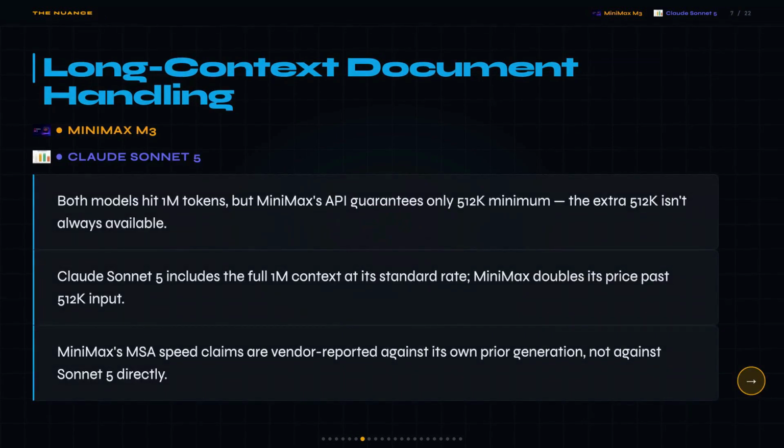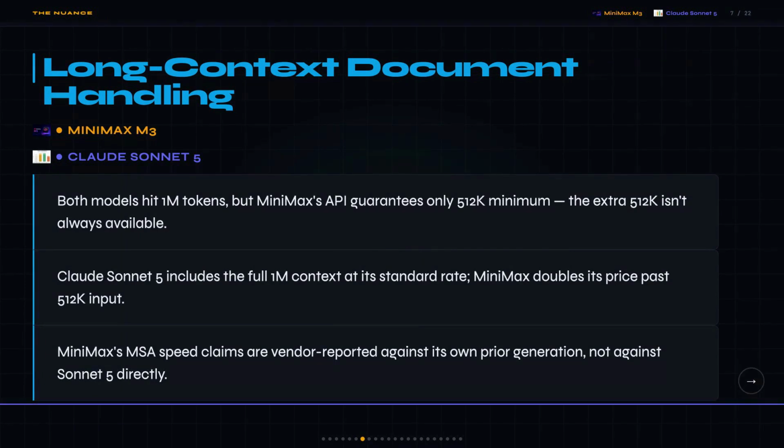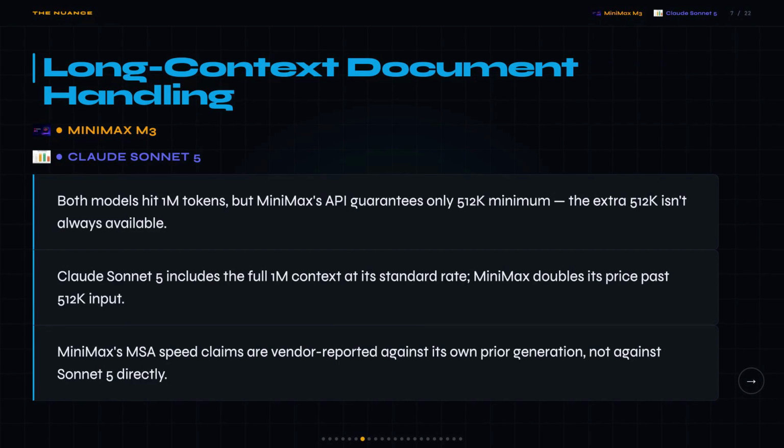Honestly, the speed claims from MiniMax are vendor reported against their own prior model, M2, not against Sonnet 5, so the 9 times and 15 times numbers are real, but they're not a direct comparison. M3's API only guarantees 512,000 minimum, so that full 1 million context isn't always available. The gap on raw context capacity is smaller than the spec sheet makes it look.